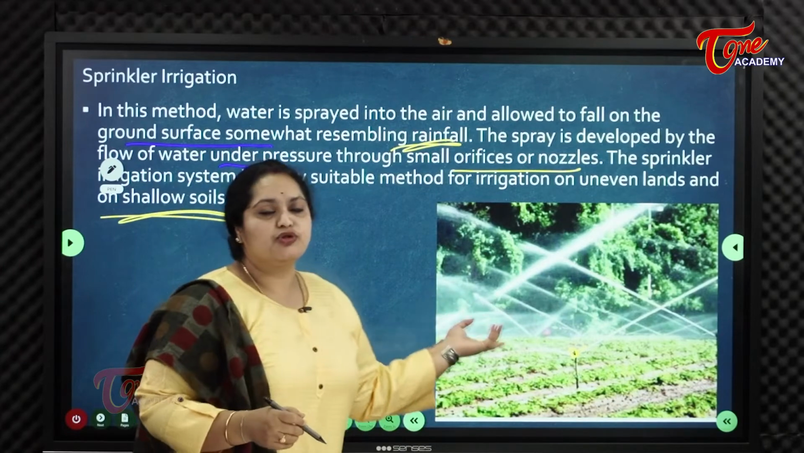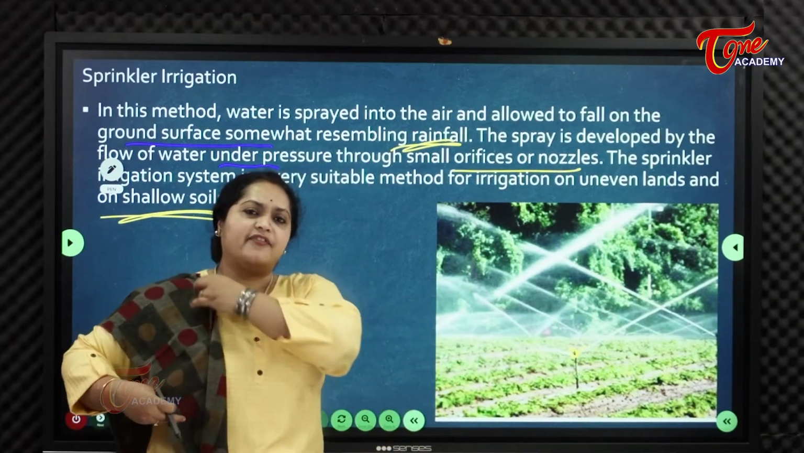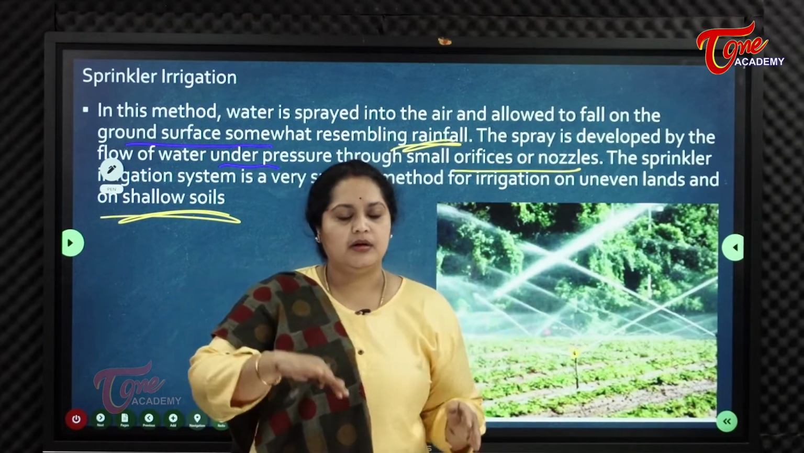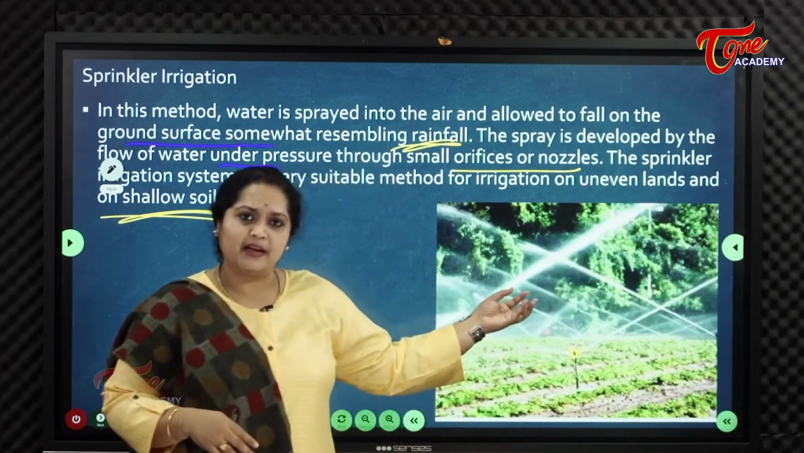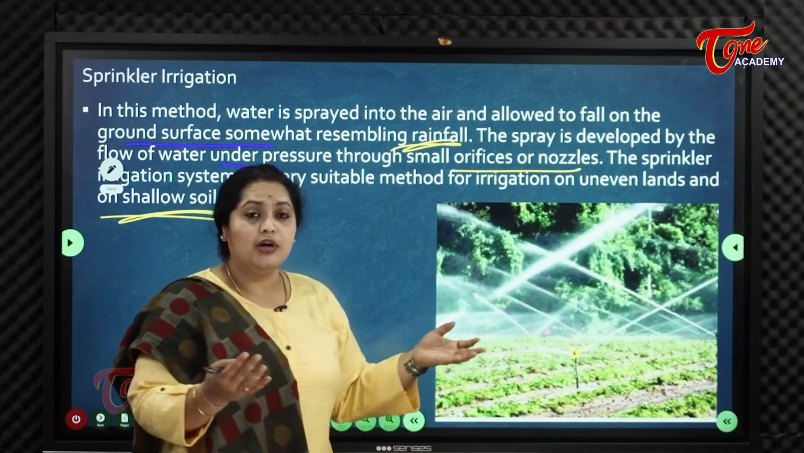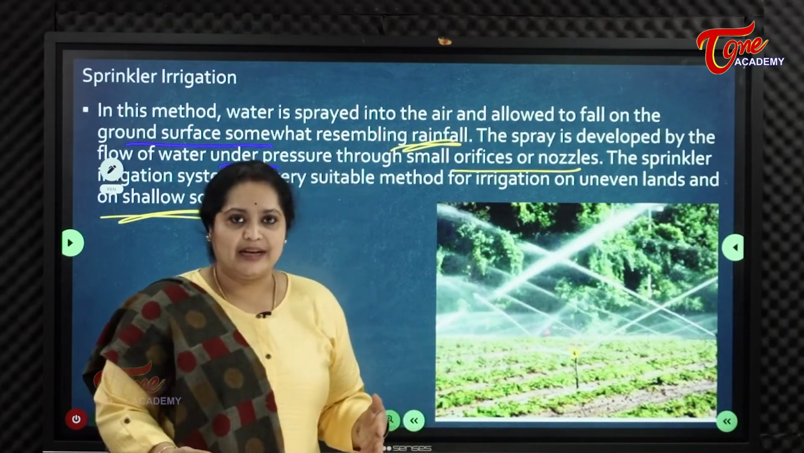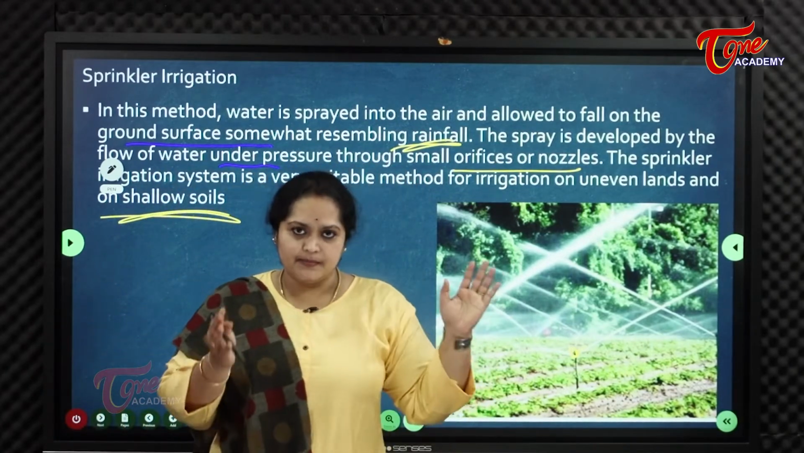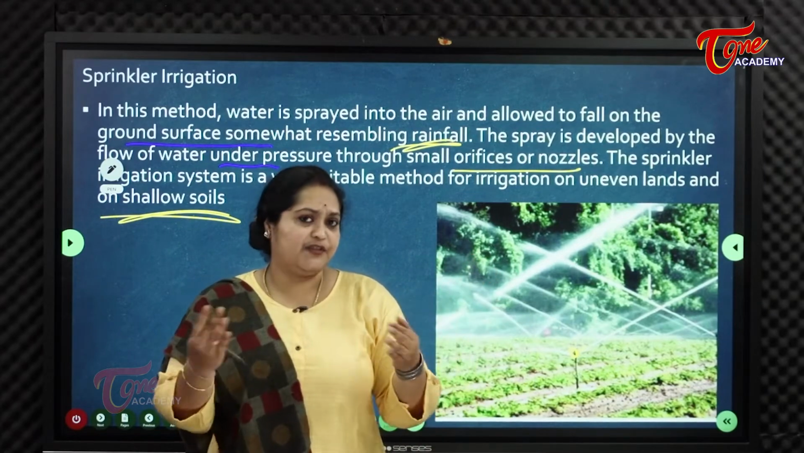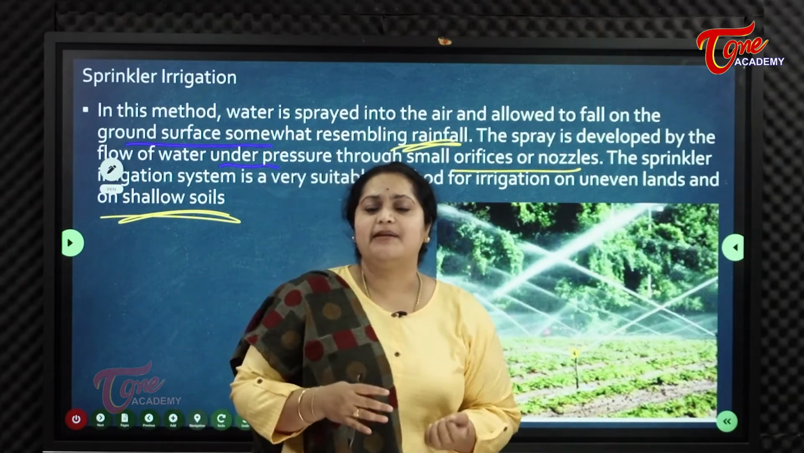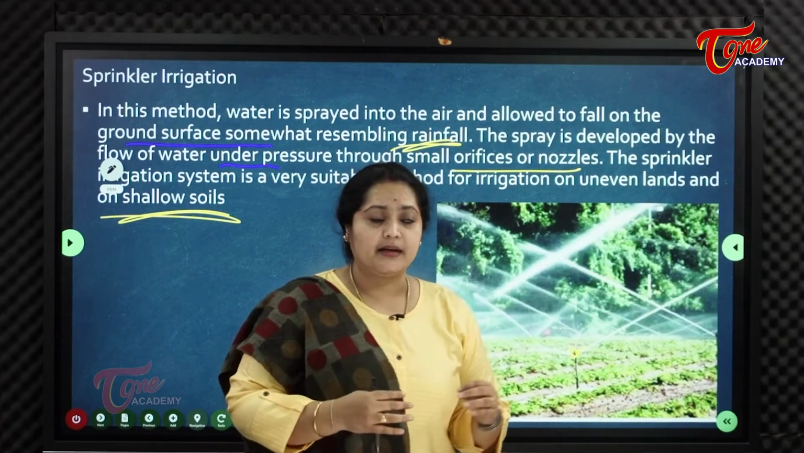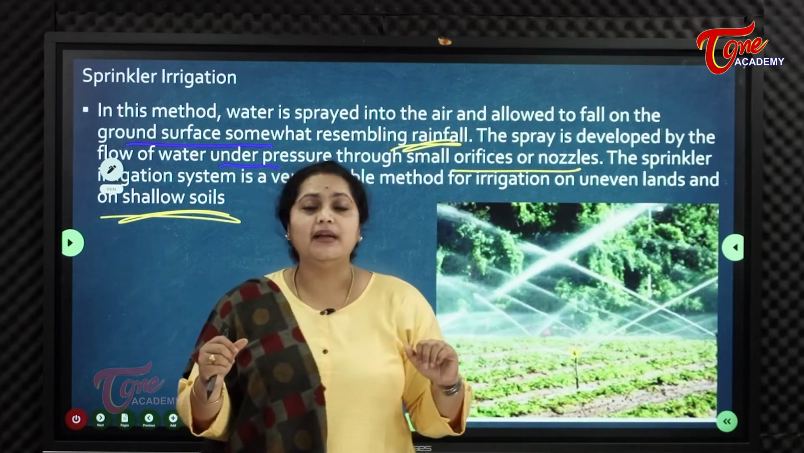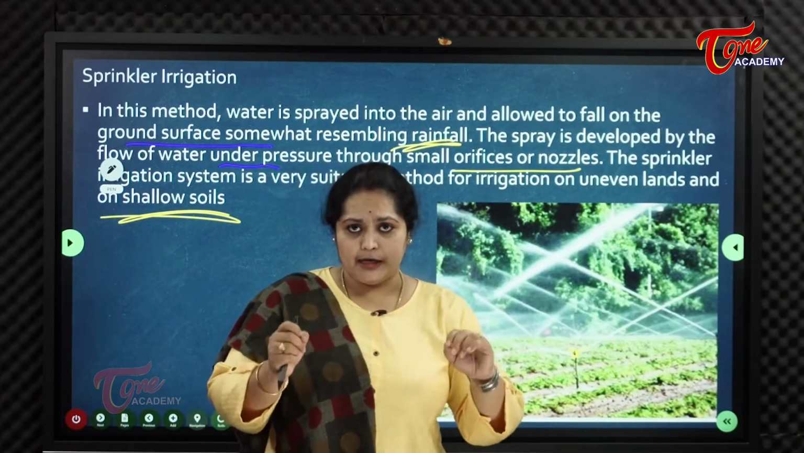The sprinkler irrigation system is a very suitable method for irrigation on uneven lands and shallow soils. Where the surface of the land is uneven, somewhat between ups and downs, sprinkler irrigation is very suitable, and also when the soil is shallow, not too deep. So these are the types of irrigation. Irrigation means the artificial application of water, and these are the types mostly practiced in India. Apart from this we have many other irrigations, but these are the most common irrigation practices in India.